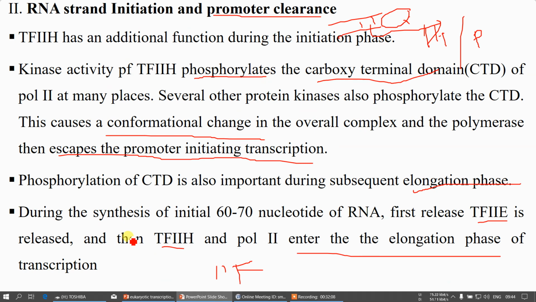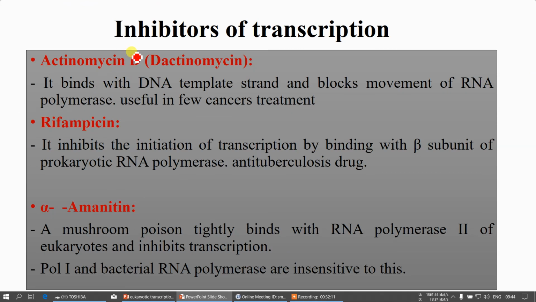Before that, I will tell you a slide about the inhibitors of transcription. So this will be for both your prokaryotes as well as for the eukaryotes. Among them, the first one is the actinomycin D, or also known as dactinomycin. This is one of the potent anti-cancer drug which will binds with the DNA template strand and blocks the RNA polymerase reaction, so that your RNA synthesis will not be takes place, so that your new cells will not be generated. And next one is rifampicin.